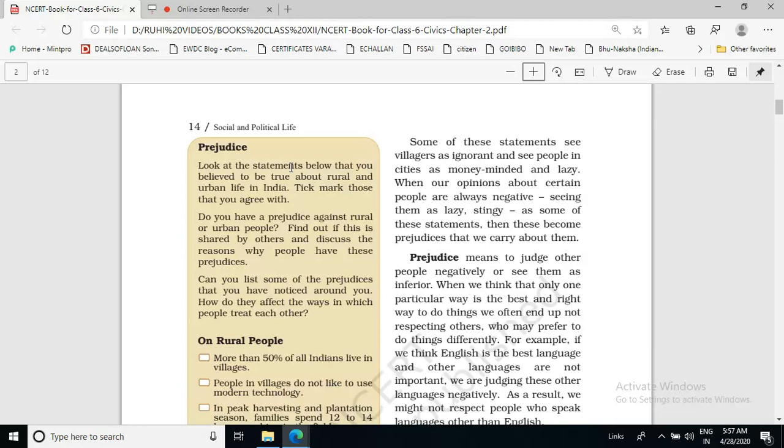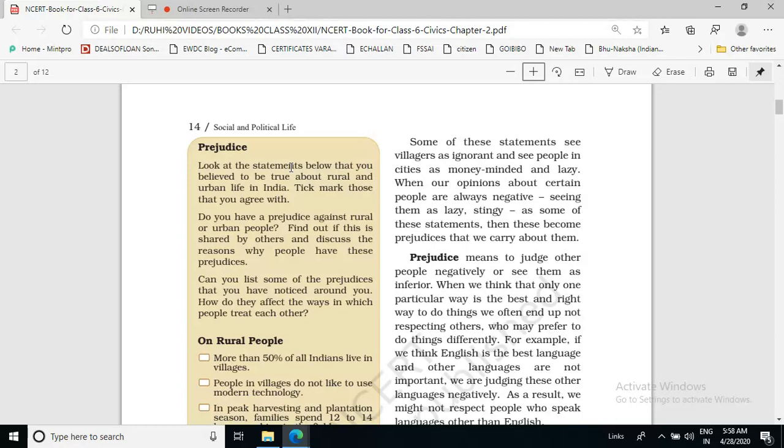This is prejudice. We start thinking that a particular person or a group of people are inferior because they belong to that religion or they belong to that linguistic community or they belong to a particular region.